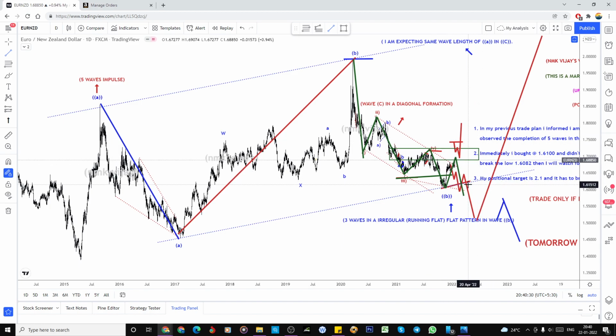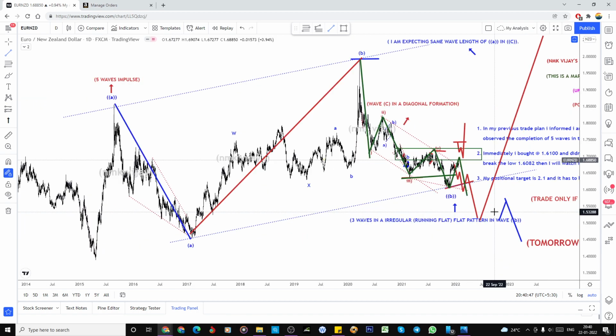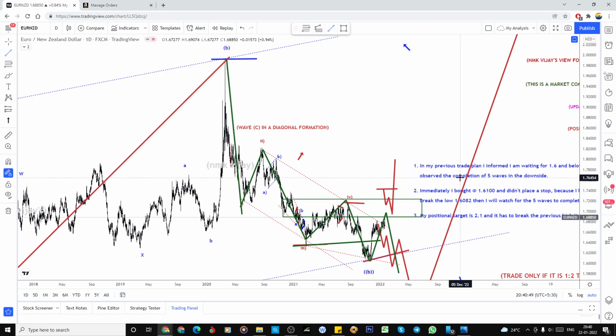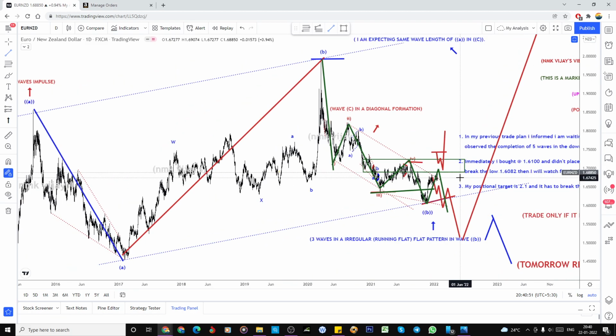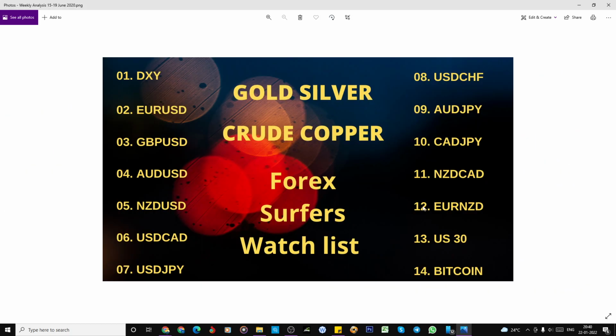Somewhat here it has to do, and one more low, and 1.5 is my target, but I'm not going to buy or sell here. If it is a clear picture, I'm going to explain, but not this pair. I'm not in a trade mood in this pair. So let's move on to watch the next.